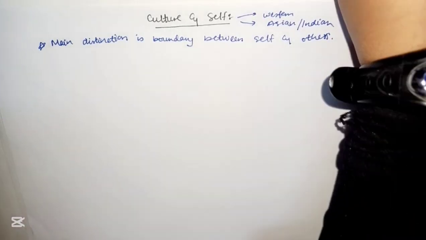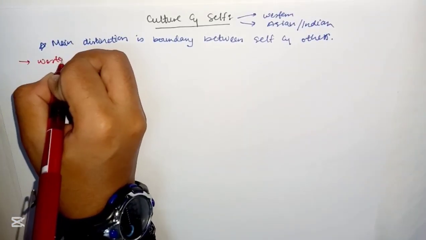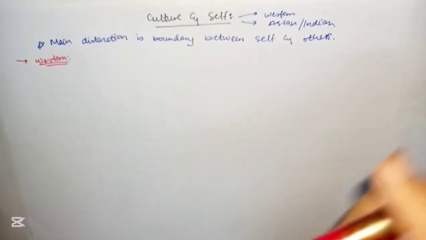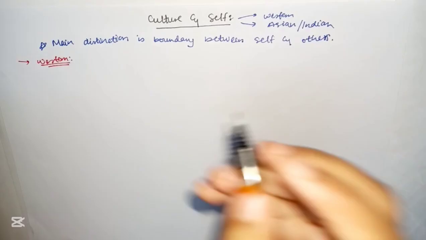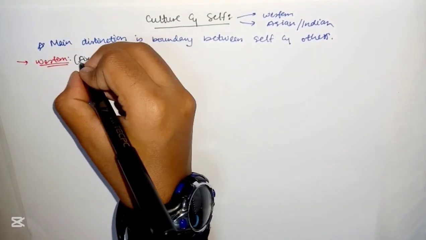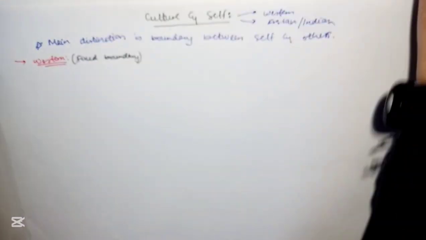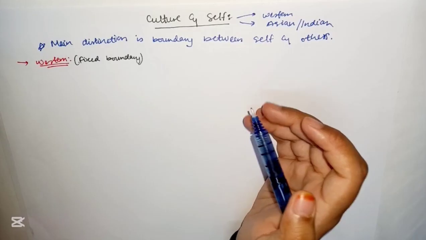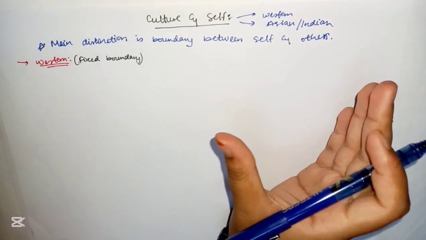In the Western view, the boundary appears to be relatively fixed. It's a fixed boundary. That means there's a proper distinction. In the Indian view, it is of shifting nature.